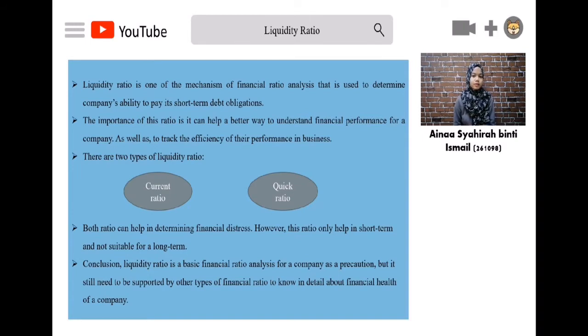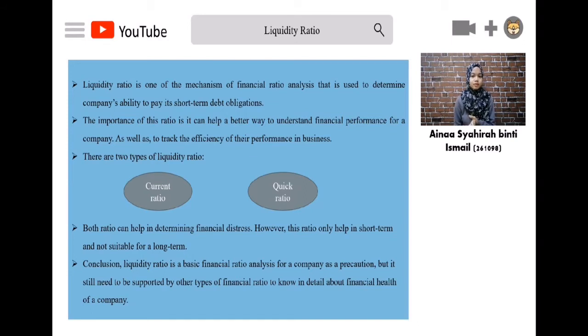A liquidity ratio is one of the mechanisms of financial ratio that is used to determine the company's ability to pay its short-term debt obligations. Liquidity ratio is a better way to understand the financial performance of a business. It is because the ratio allows them to compare with other companies as well as to track the efficiency of their performance in a business.